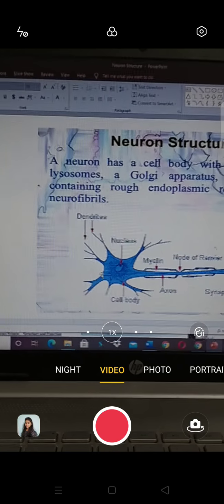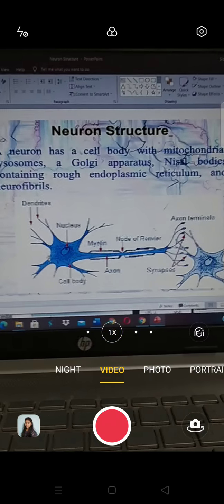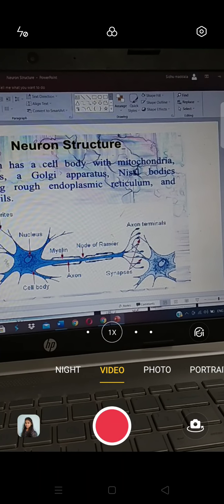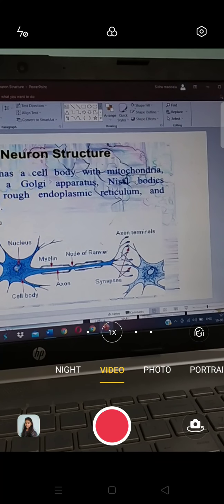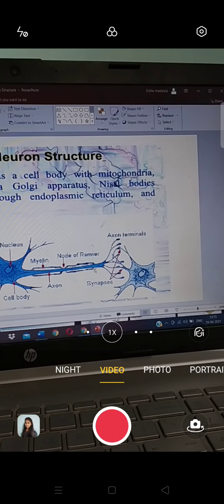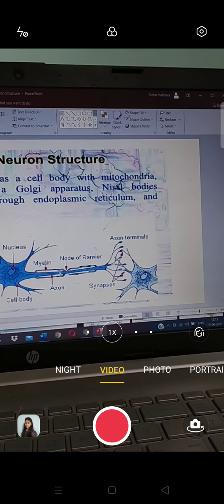Let us learn about the axon. This is the axon, this is the cyton, these are the protodendrites, nucleus, nucleolus, neuroplasm. Inside the axon, axoplasm is there. Surrounding this, myelin sheaths are there.